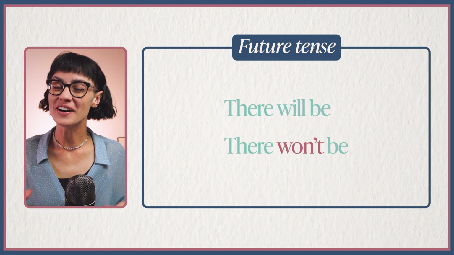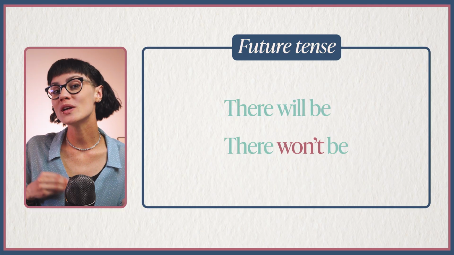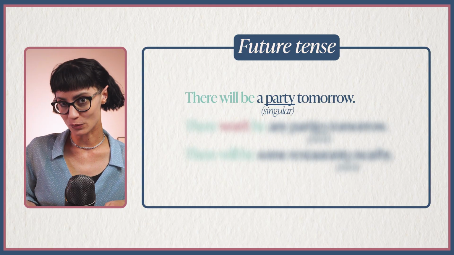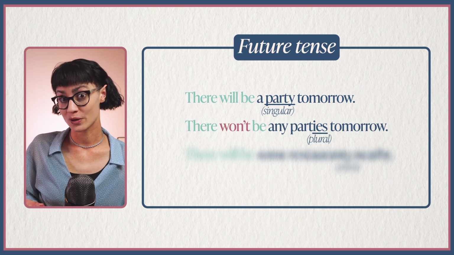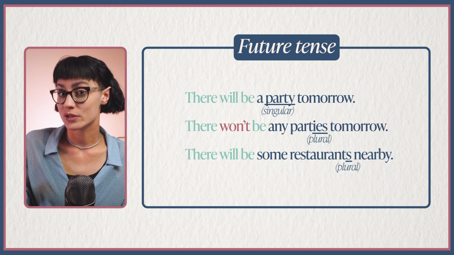In the future, you'll be happy to know that there's only one way to say this. We use will be or won't be. For example, there'll be a party tomorrow, or there won't be any parties tomorrow. There'll be some restaurants nearby. Okay, so those rules are all well and good if we want to talk about one specific thing.